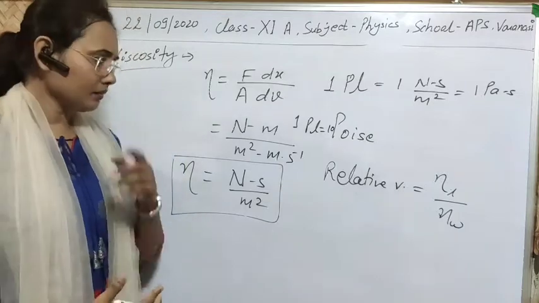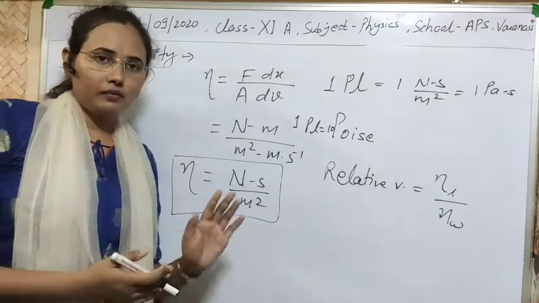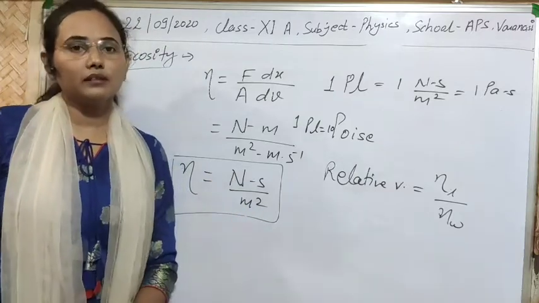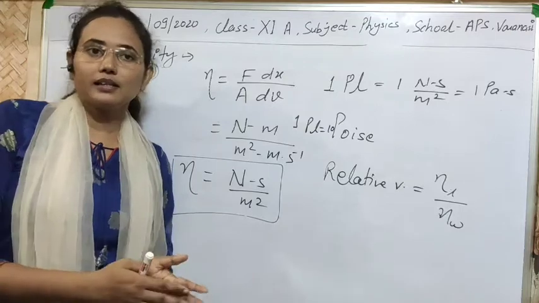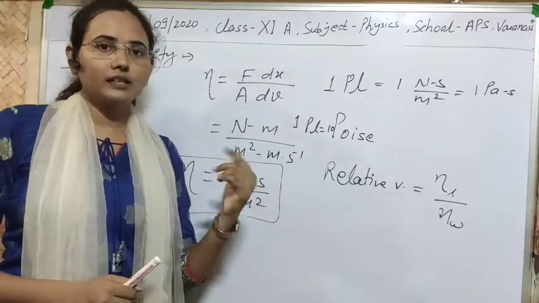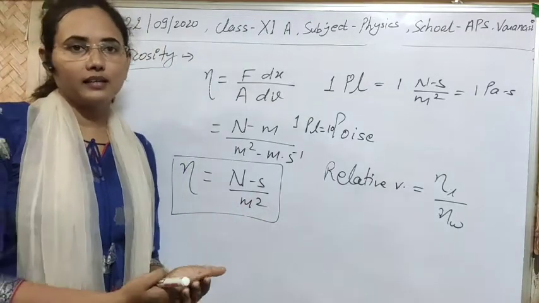Clear? Now let's see the similarities and differences between the viscous force and the frictional force in solids. Both are frictional forces, one in fluids and one in solids. So there are some similarities and some differences.